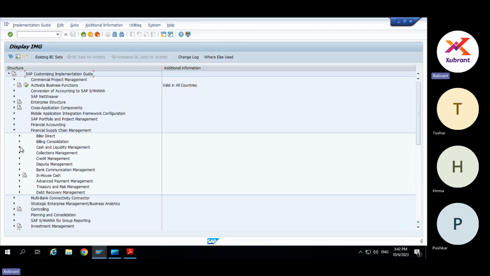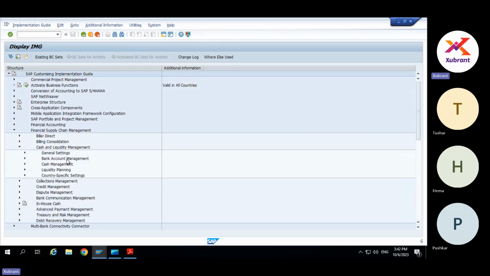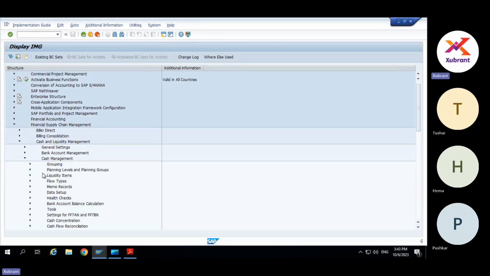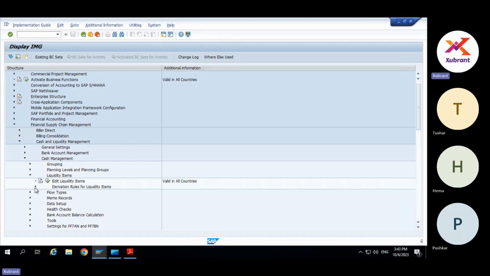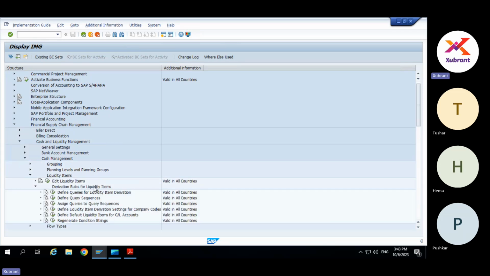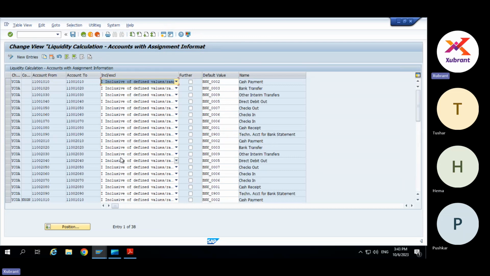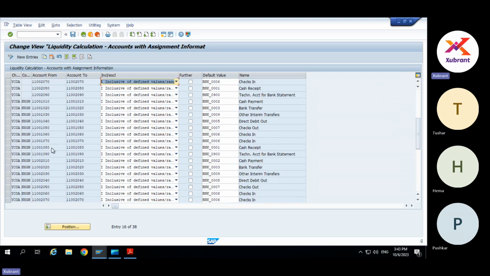One thing I will add is that what you say is absolutely right. They have given the GL account also, but that is to be used as a last option. If you see liquidity items here, under derivation rules, there is a default liquidity item for GL account. So you can directly assign a liquidity item to a GL account here. But this is to be used as an exceptional case.